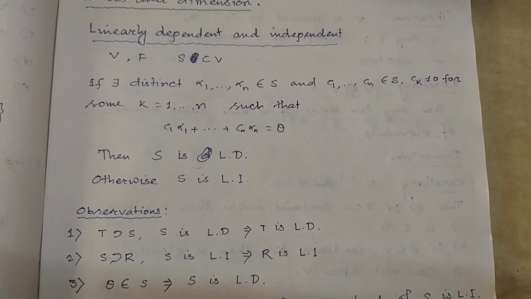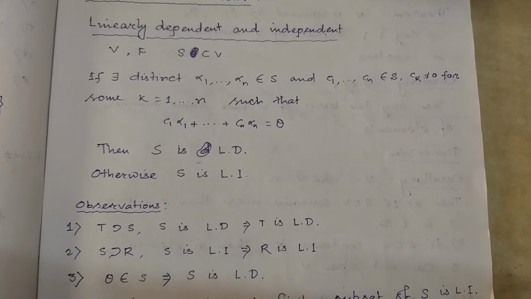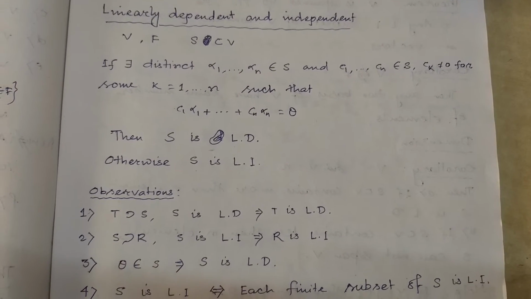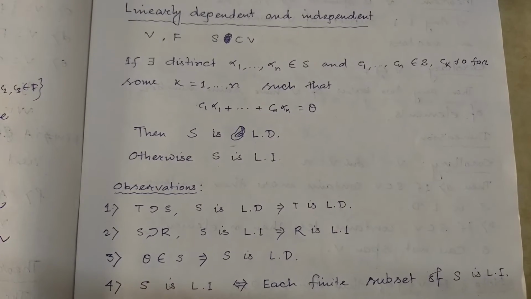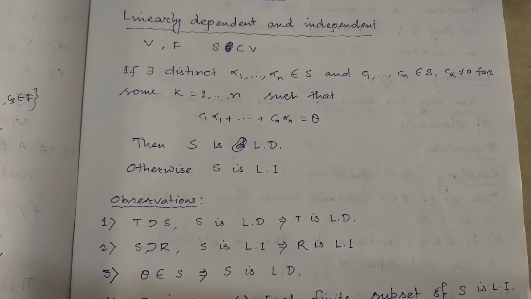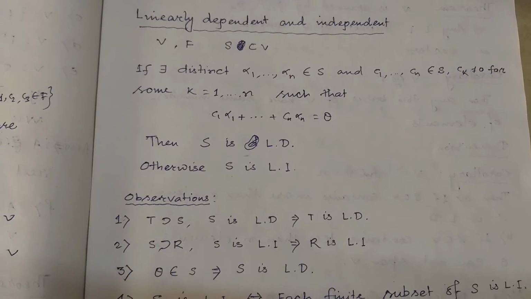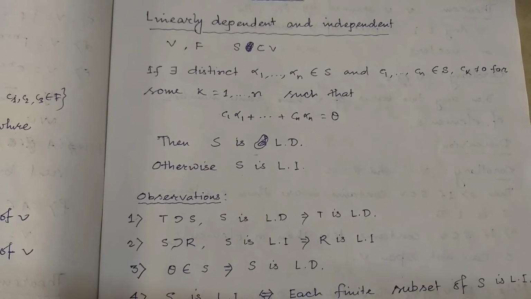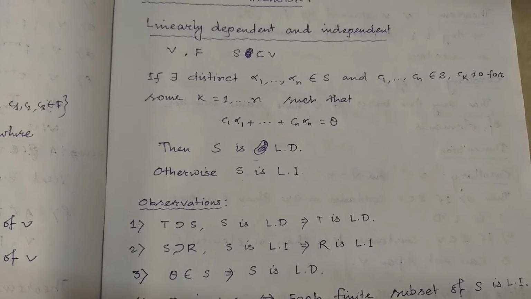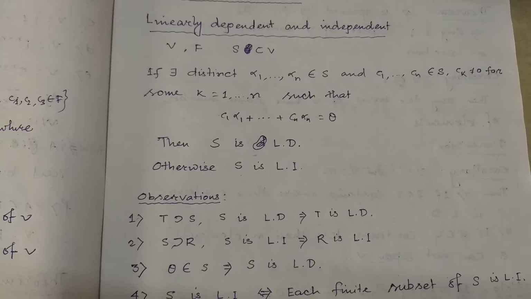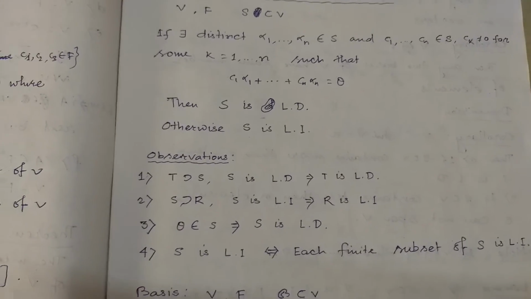That means at least one ck is non-zero for k equal to 1 to n, such that c1 alpha 1 plus c2 alpha 2 plus ... plus cn alpha n equal to the null vector. Then S is called a linearly dependent set. Otherwise S is a linearly independent set. That means whenever this happens, all ci equal to 0.